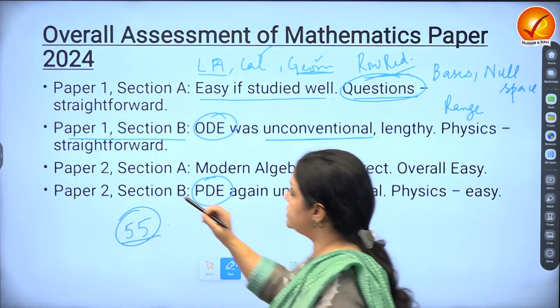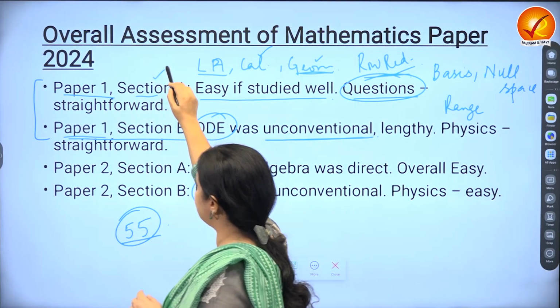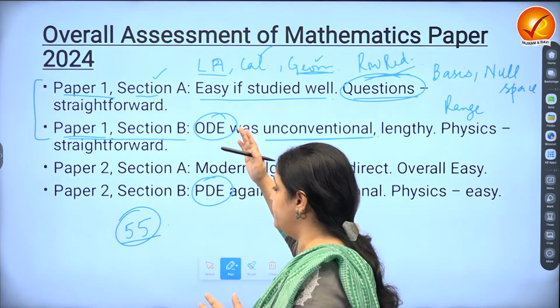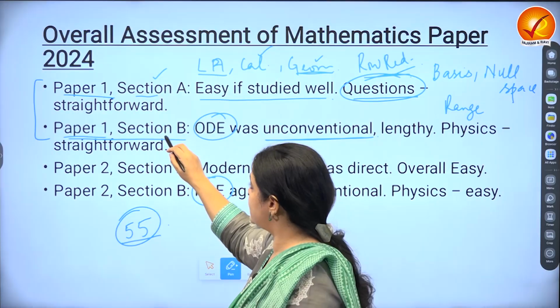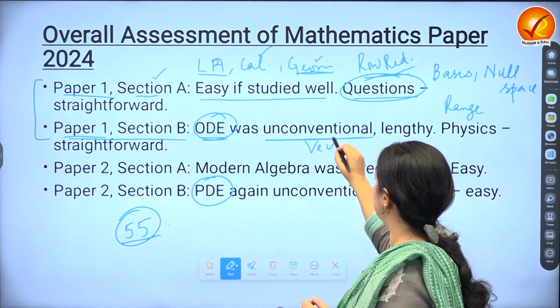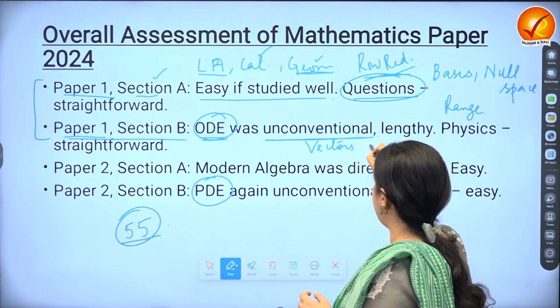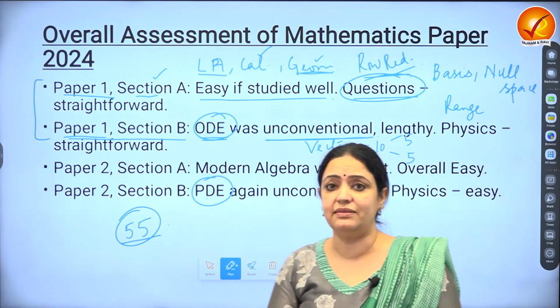So overall, I would say if you look at it in totality, paper 1 section A, like I said, is very simple, of course, provided you have studied the PYQs, you've done the basic concepts. Paper 1 section B, ODE has come out to be unconventional. Vectors, the 10 marker, which was divided into two 5 mark questions, was pretty lengthy.